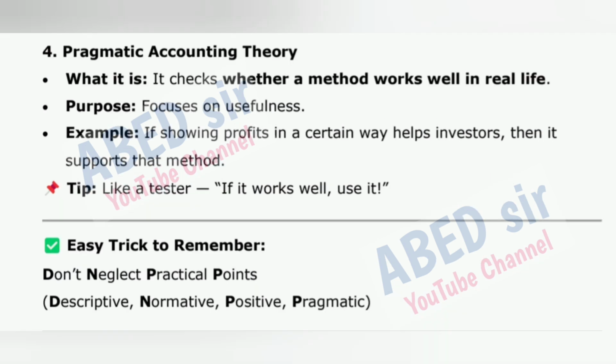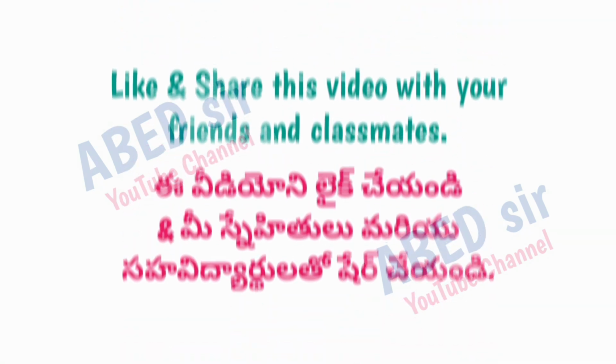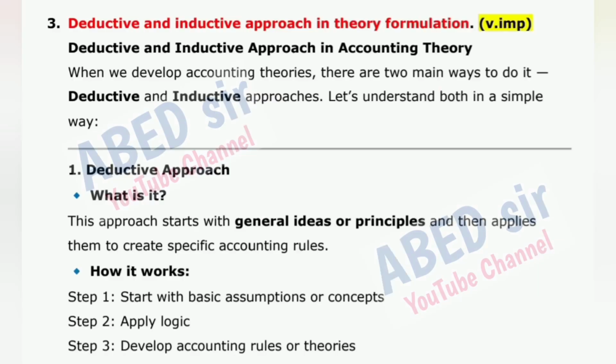4. Pragmatic accounting theory. What it is, it checks whether a method works well in real life. Purpose: focuses on usefulness. Example: if showing profits in a certain way helps investors, then it supports that method. Tip: like a tester, if it works well, use it. Easy trick to remember. Don't neglect practical points. Descriptive, normative, positive, pragmatic.